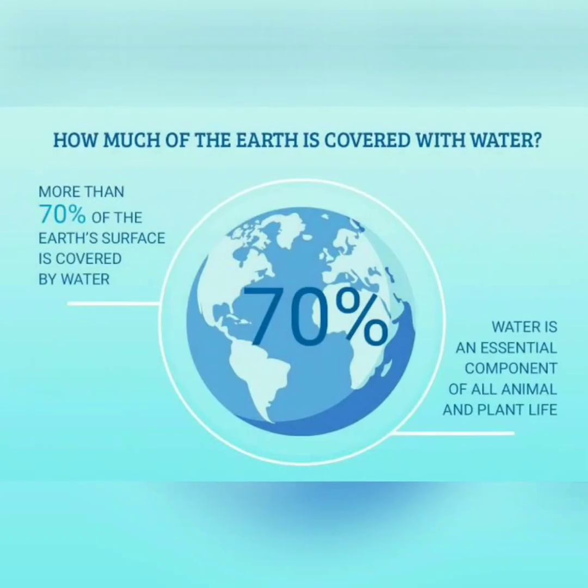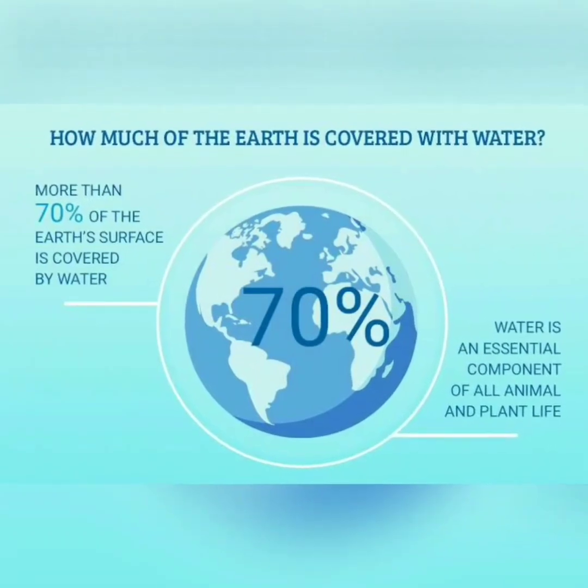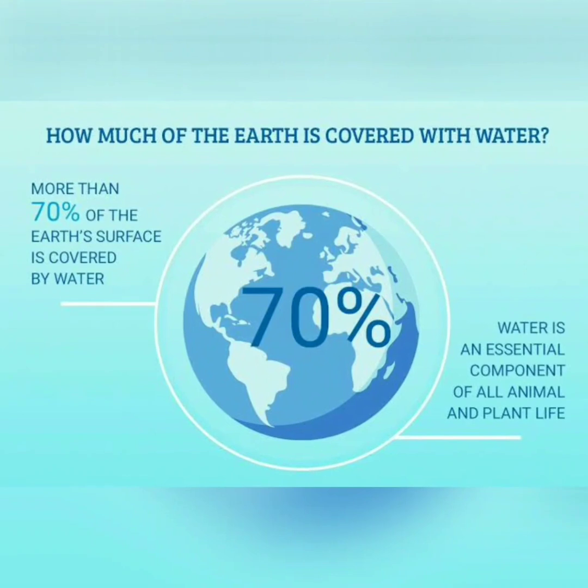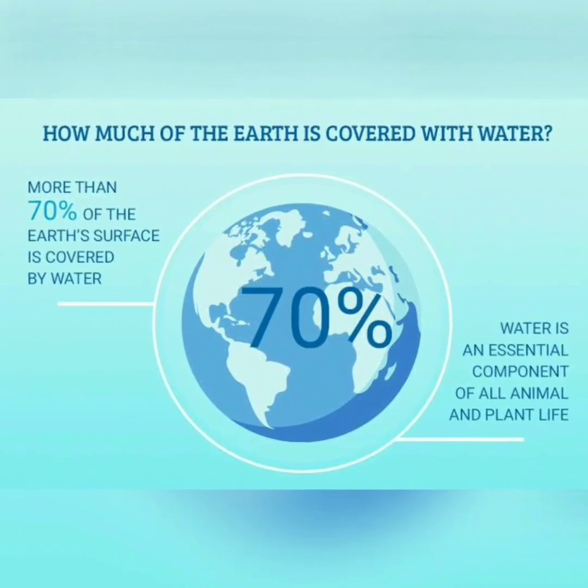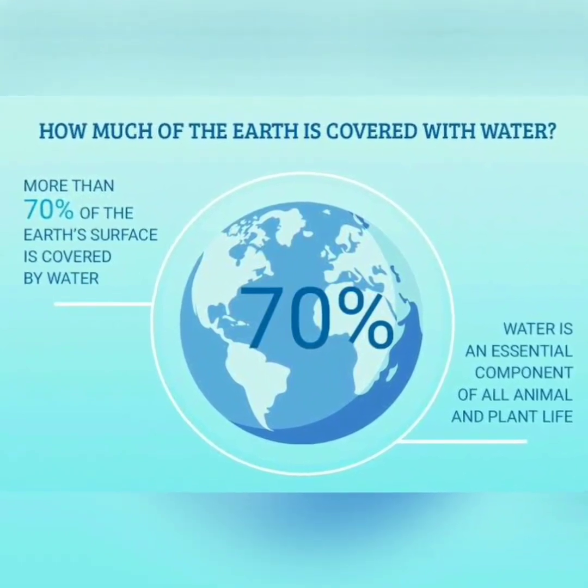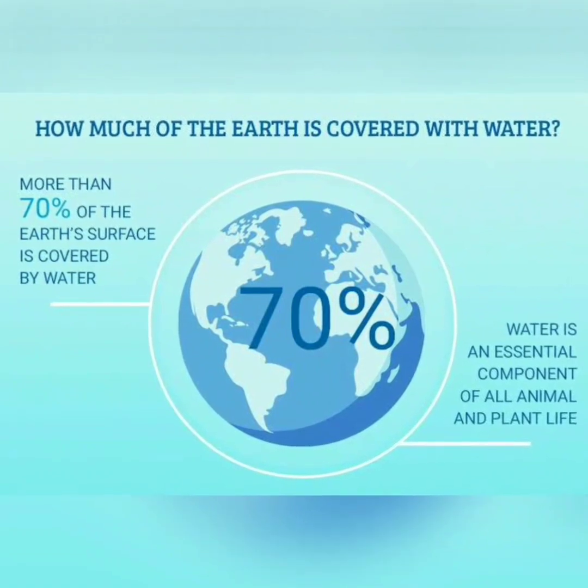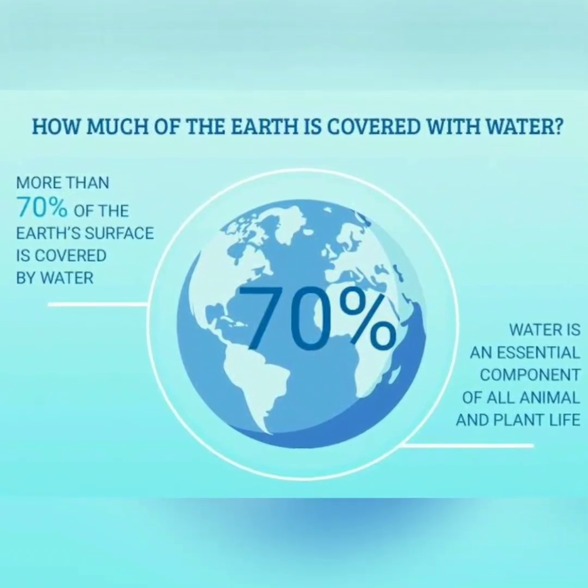And the next point is water. Water is the most important thing for us, because without water we cannot live here. With the help of water, in the photosynthesis process, plants make oxygen, and we get oxygen from there.